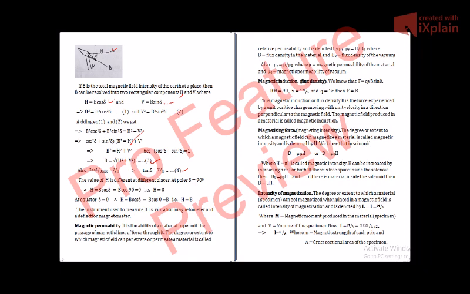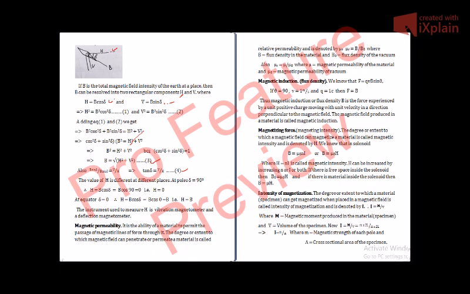So I is equal to m by V, where m is magnetic moment produced in the material specimen and V is the volume of the specimen. Now I is equal to m by V. We know that magnetic moment of a bar magnet is given by m, where m is the strength of the poles of the bar magnet, into 2l, where 2l is the length between the north pole and south pole of the bar magnet, divided by volume.